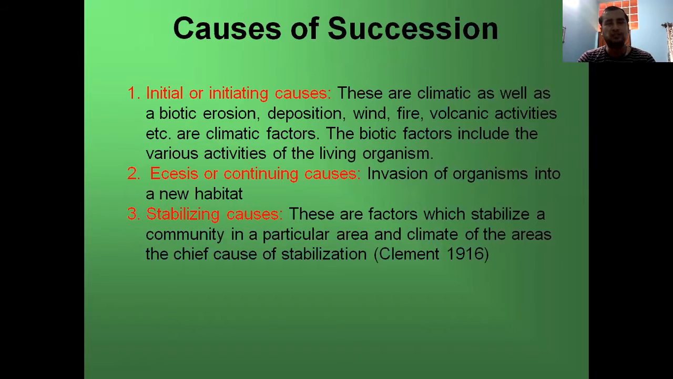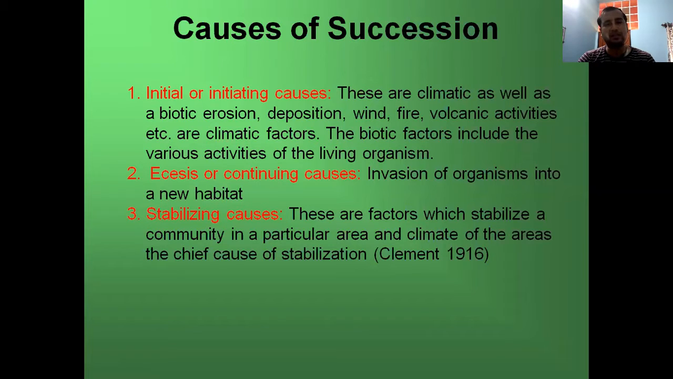So, what are the main causes of succession? First are initial or initiation causes. These are climatic as well as biotic: erosion, deposition, wind, fire, volcanic activity, etc. These are basically climatic factors. And the biotic factors include the various activities of living organisms, such as animals migrating from one place to another. Then there are species or continuing causes, which are caused by the invasion of organisms into a new habitat.